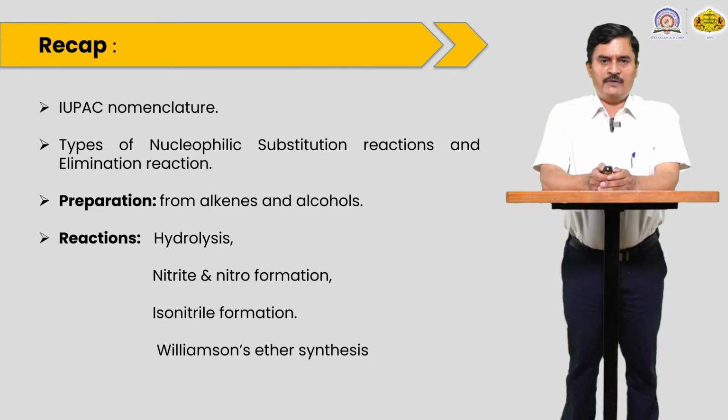The major source of alkyl halides is alcohols. When alcohol is treated with phosphorus in presence of halogen, or phosphorus oxychloride, or thionyl chloride, alcohols easily convert into alkyl halides.